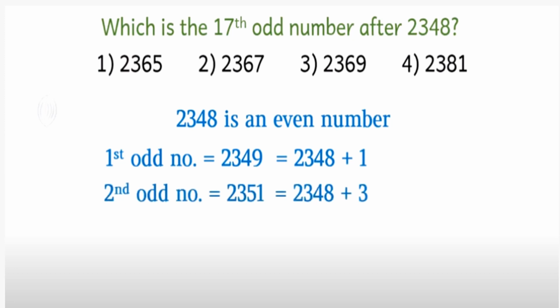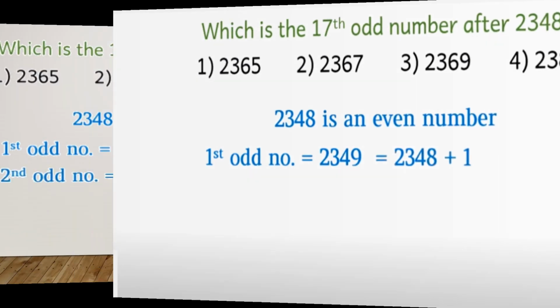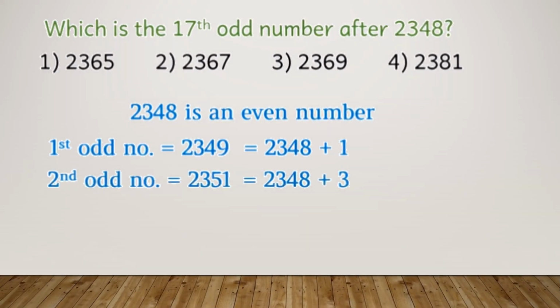Our very first odd number is 2349, right? That means you have added 1 to it and it gives you 2349. So 2348 plus 1 gives you 2349. The next odd number that we will have, which is the 17th odd number.